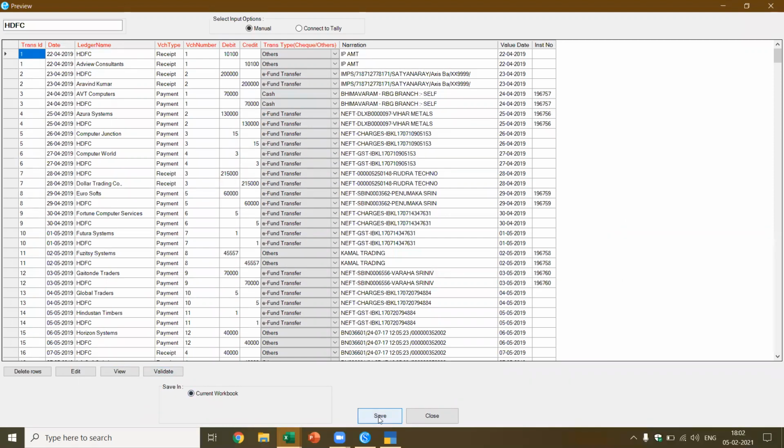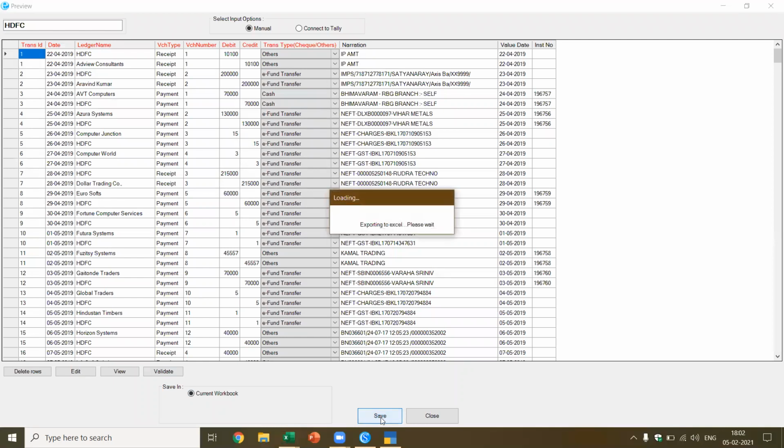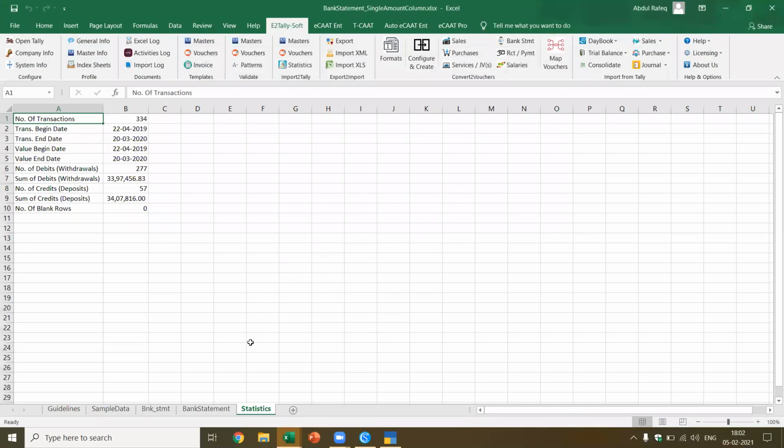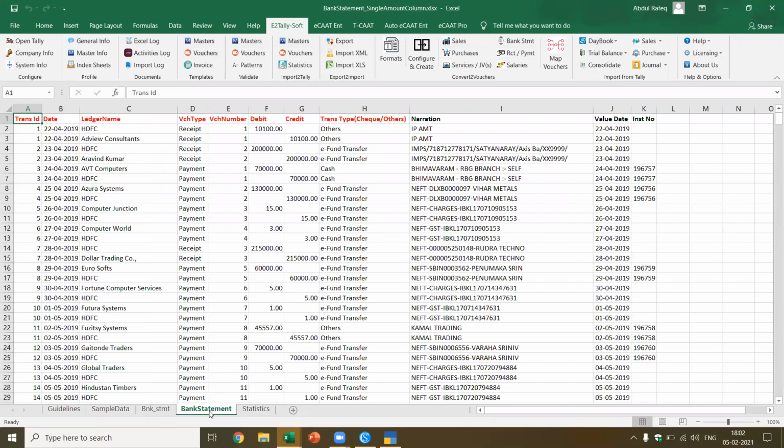So what I do here is I say save and then I can import it. This is what I said. There are 300 plus transactions. I can import this in less than a minute or 2 minutes. Now, how is it converted? Now you see all the bank statement has been converted in this particular format, and now we are ready to import.